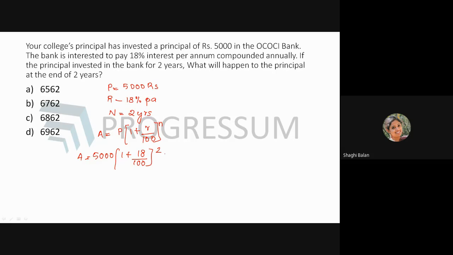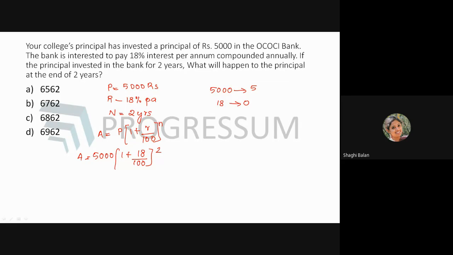So the easy way is you can apply the divisibility rule of 9, okay, and check what is the digital sum. So if you find the digital sum for 5000, it will be nothing but 5 plus 0 plus 0 plus 0, which is equal to 5. And again, if you take the digital sum of 18, what you will be getting? 1 plus 8 is 9. 9, if it is divisible by 9, what will be the remainder we will be getting? 0.